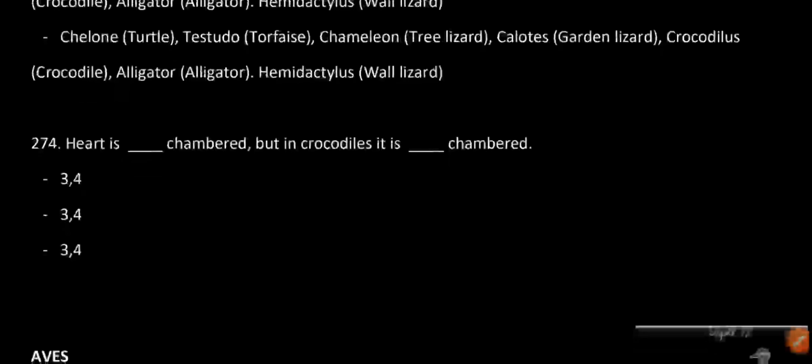Heart is three chambered, but in crocodiles it is four chambered.